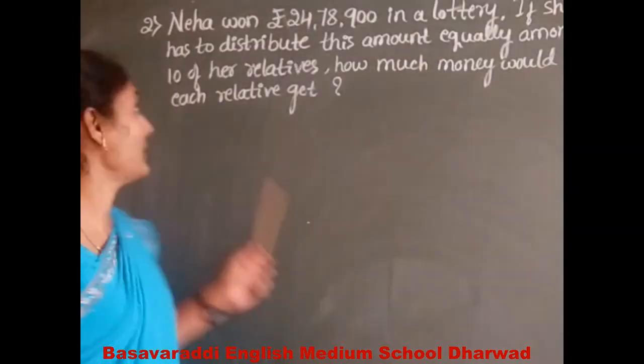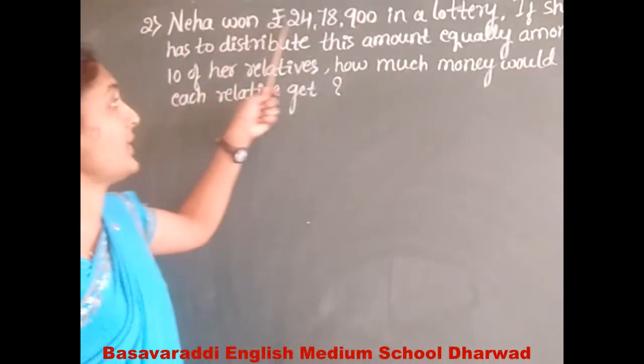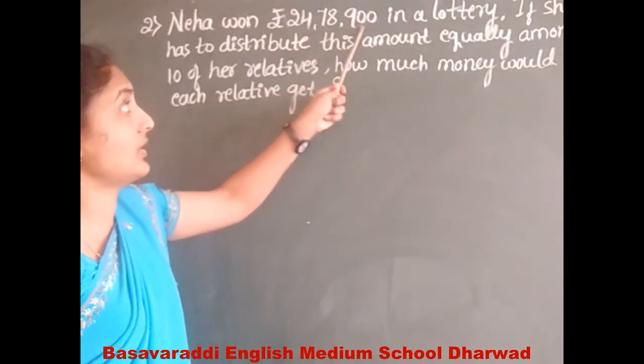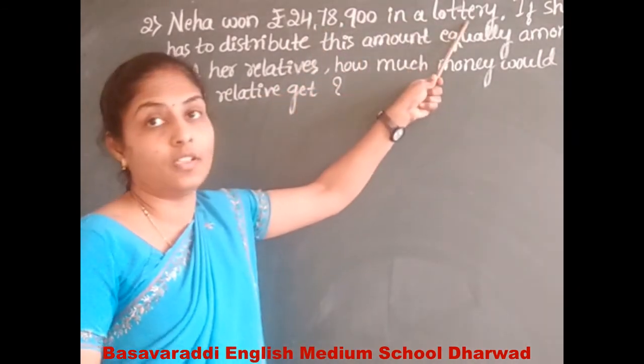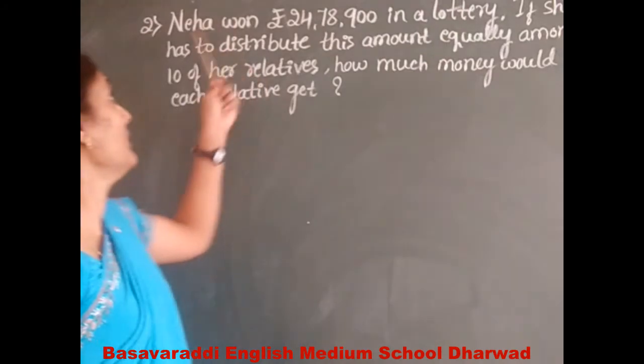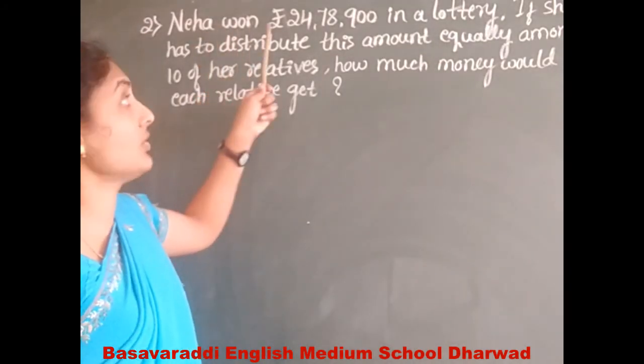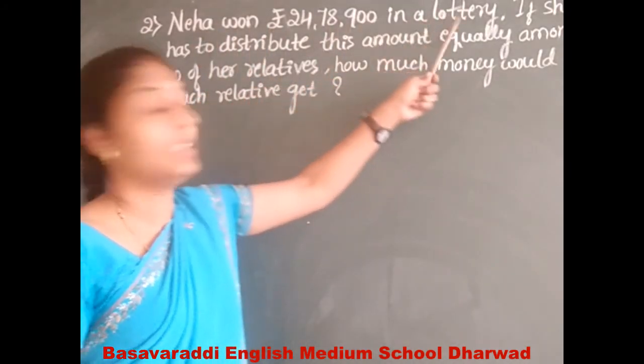The second question: Neha won rupees 24,78,900 in a lottery.